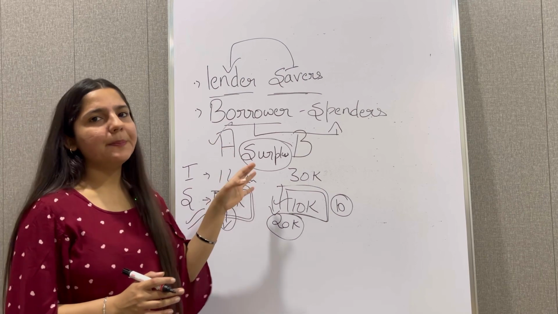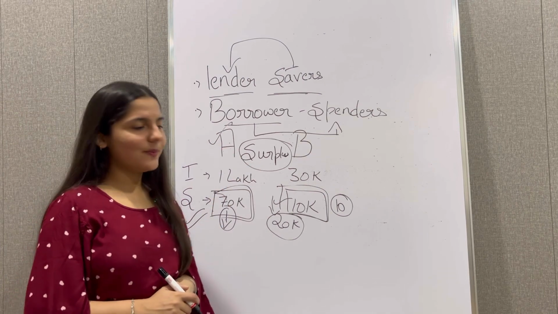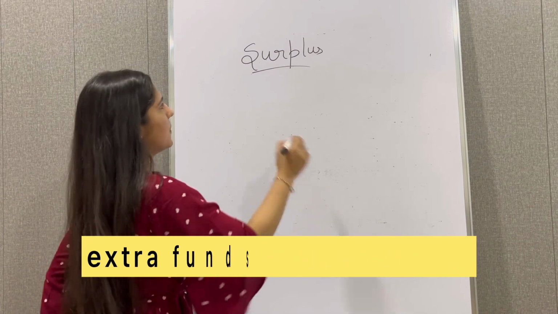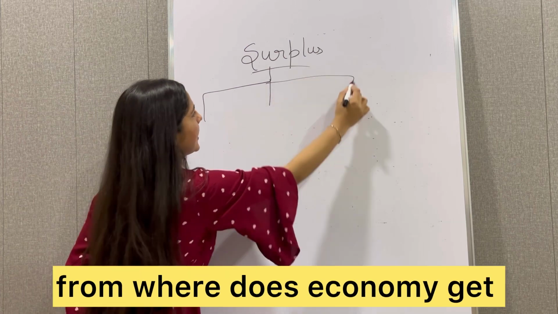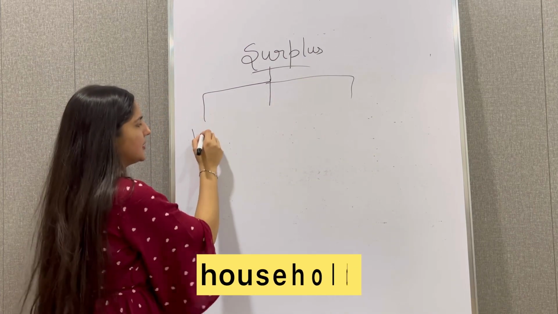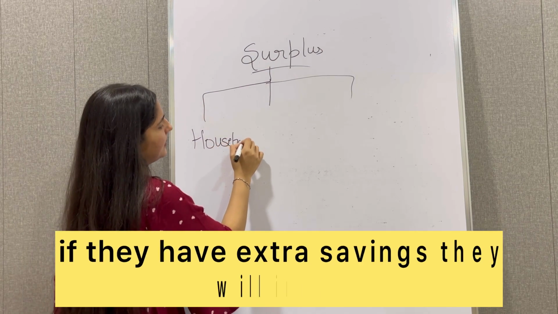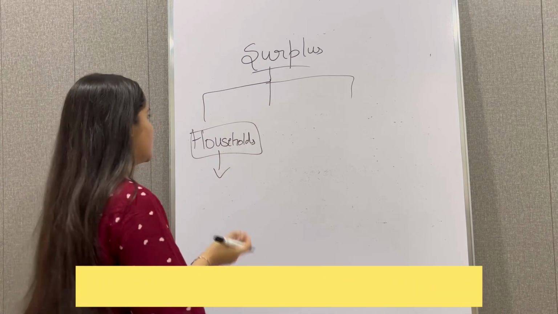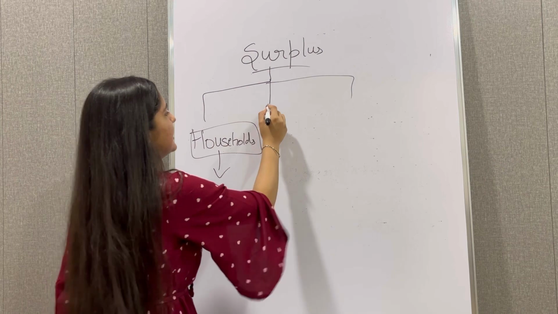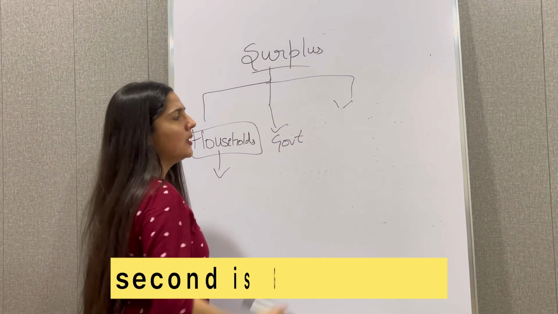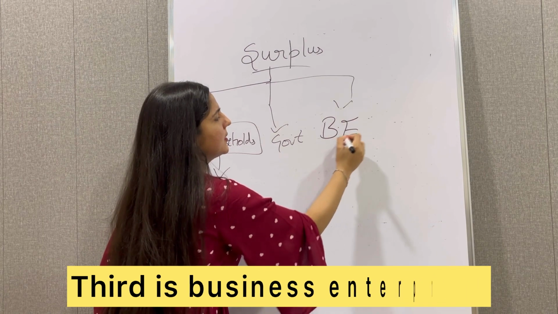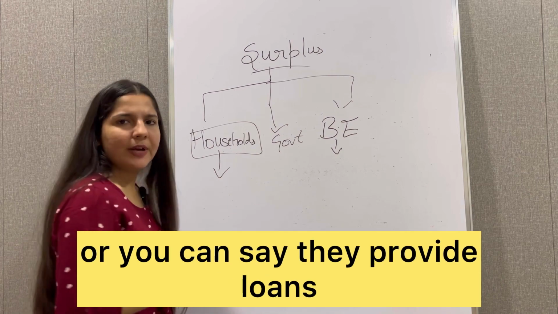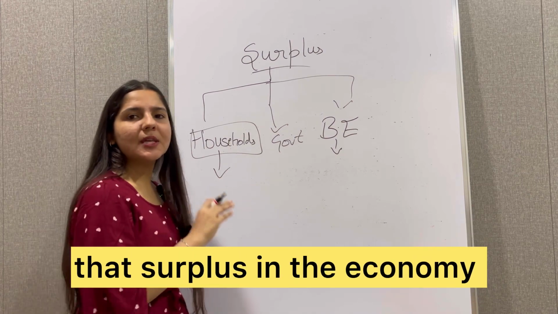Now let's study them deeply. What are the surplus funds in an economy? That is extra funds that are in an economy. So what are the sources from where the economy gets that surplus fund? Households, that is common people. If they have extra savings, they will invest it, they'll lend it, they'll put it into the economy. That is going to be one of the sources. Second, sometimes governments do this. Third, business enterprises also sometimes have excess funds, so they lend in the economy, or you can say they provide loans. In any way they are putting that surplus in the economy.